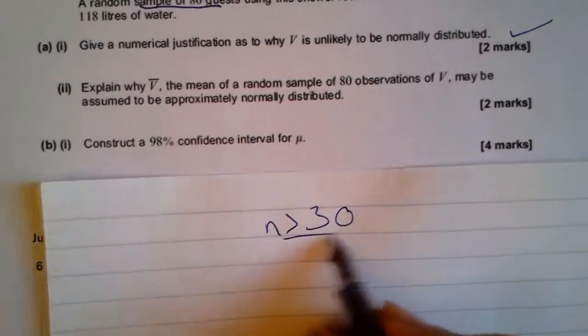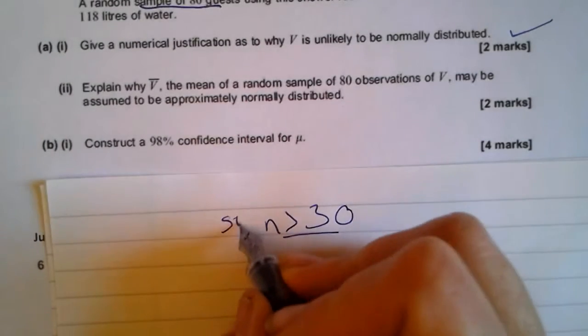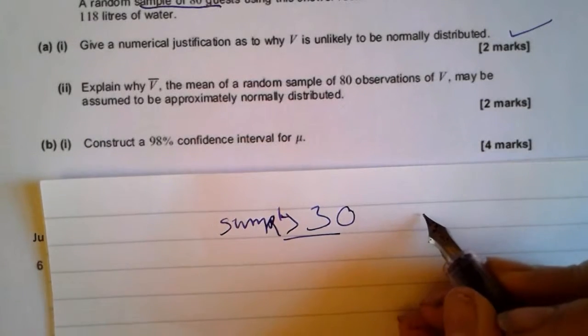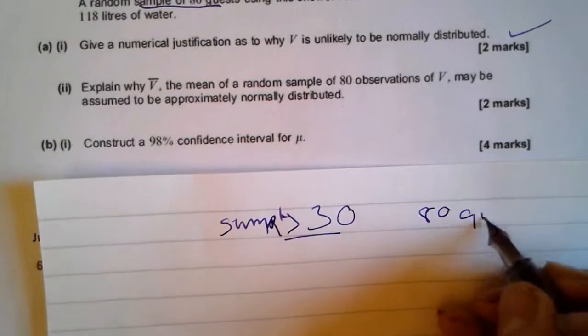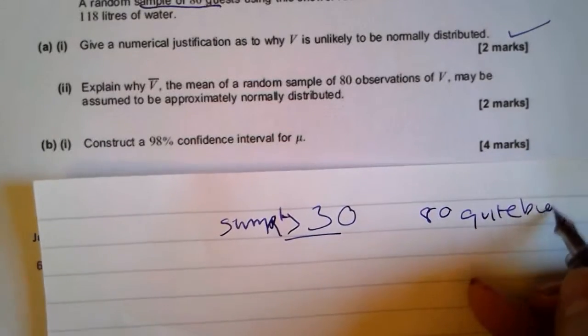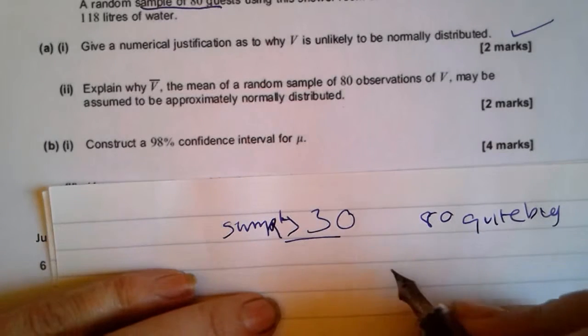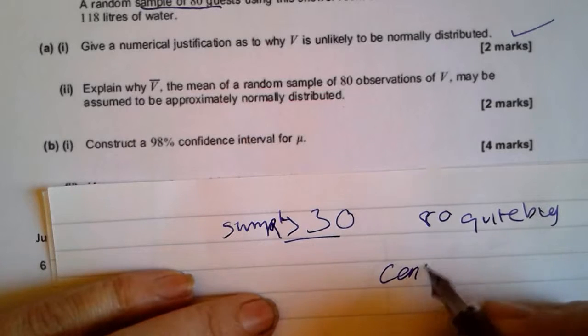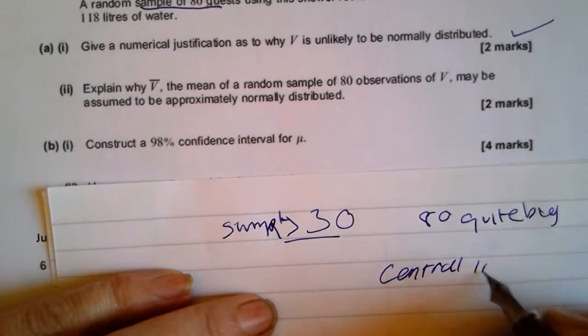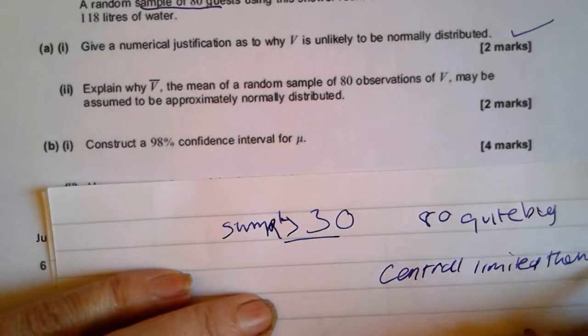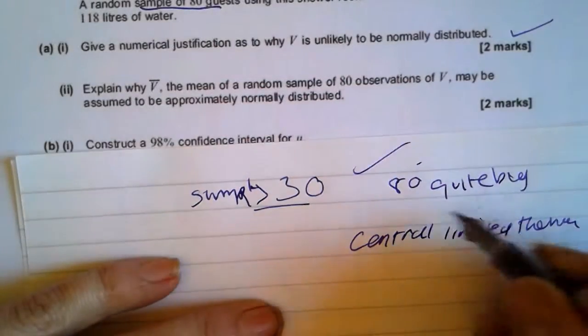So we put that the sample is bigger than 30, so it's quite big. So 80, quite big. And whenever it's quite big, you use the central limit theorem. Okay, 1 mark for that and 1 mark for that.